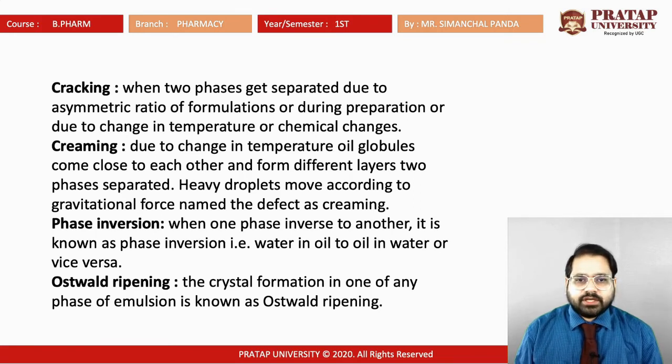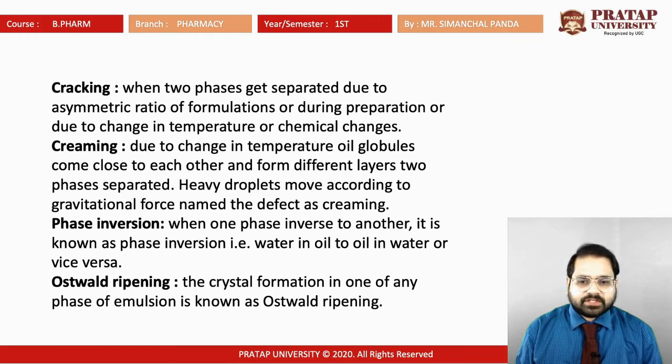Creaming: due to change in temperature, oil globules come close to each other and form different layers, and the two phases separate. Heavy droplets move according to gravitational force, and we name the defect creaming. Phase inversion is when one phase inverts to another; that is, oil in water will convert into water in oil, or vice versa.